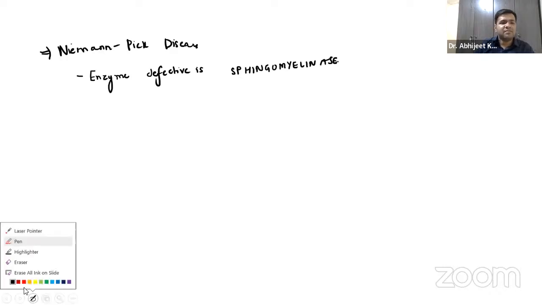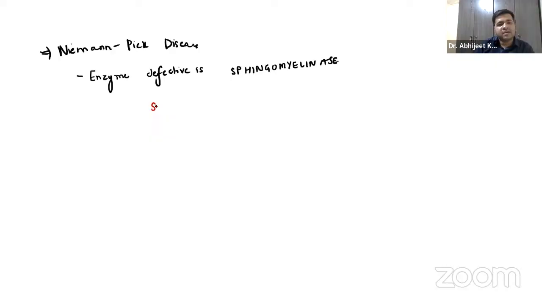Right? Now, what does this enzyme do, guys? This enzyme basically converts the sphingomyelin into ceramide. Right? This is the function of this enzyme. Now imagine this enzyme is not working. What will happen? Again, the concentration of sphingomyelin will be more.